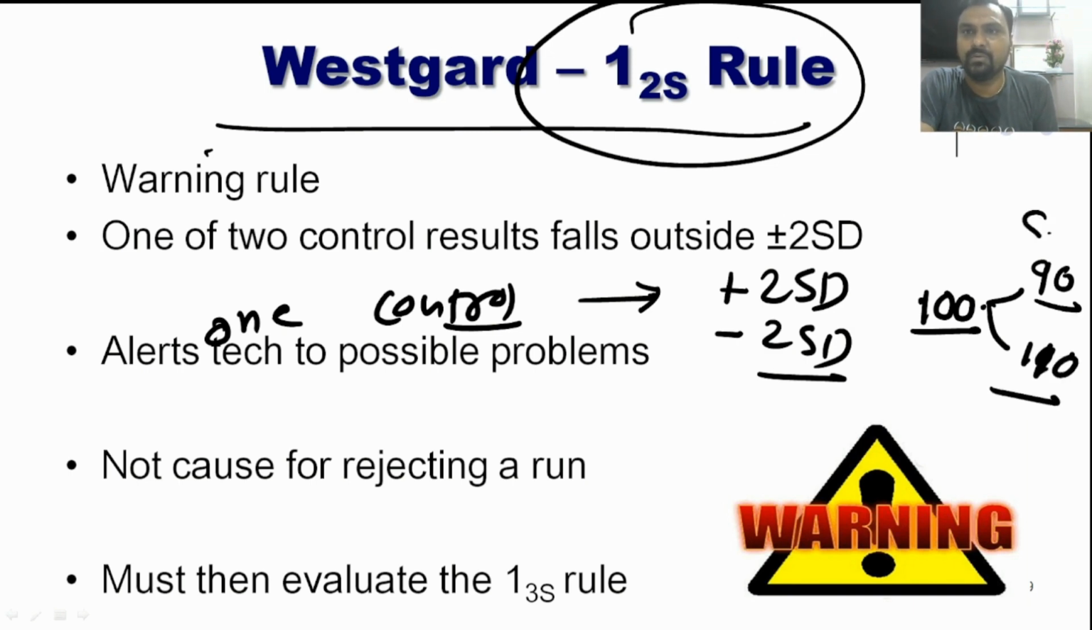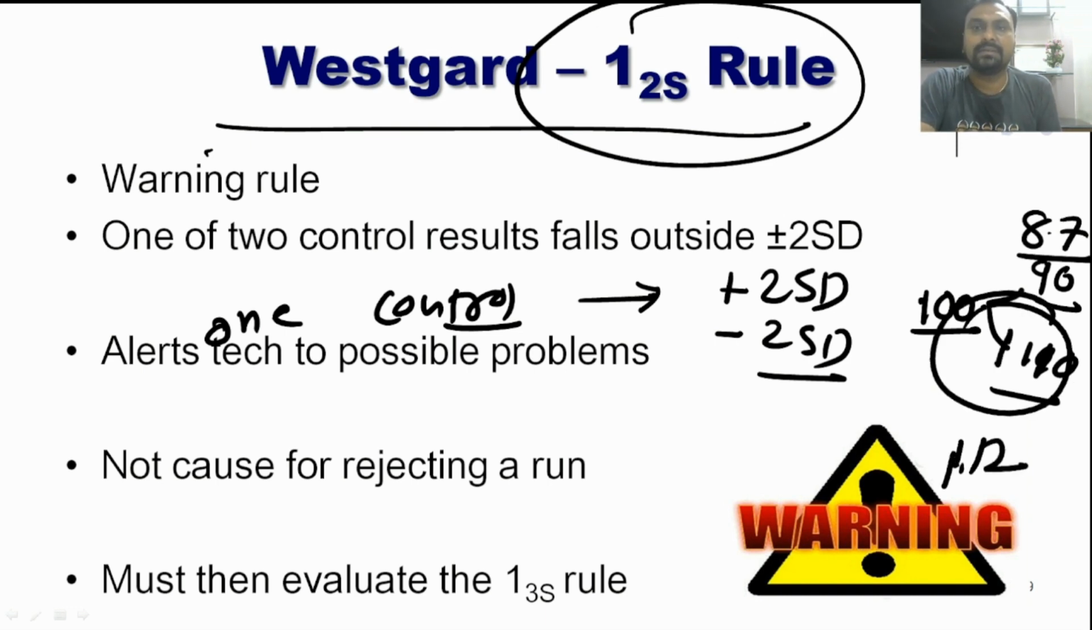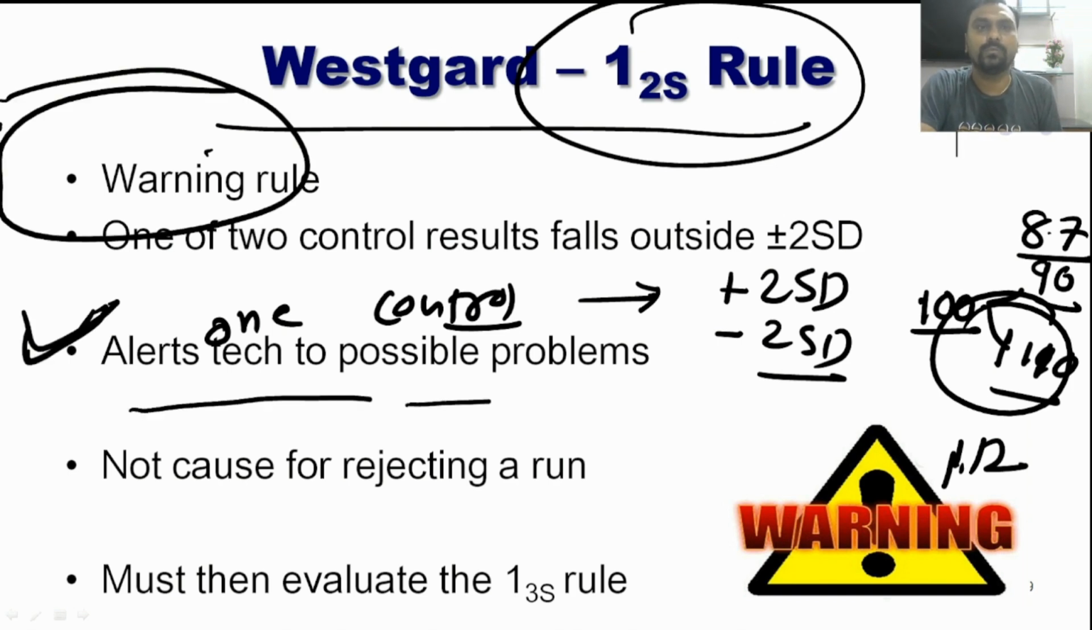Okay. But if our value is either 87 or 112, still it is less than minus 3 SD or plus 3 SD. So it is a warning sign. It alerts the technician to possible problems, but we do not reject our run. It is just for observation. It is a warning that there is something wrong in the system.